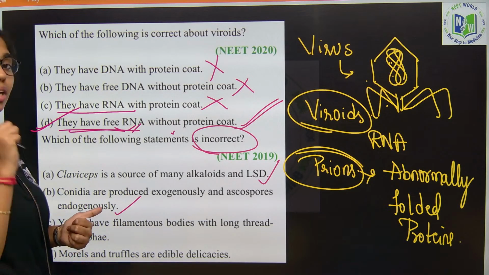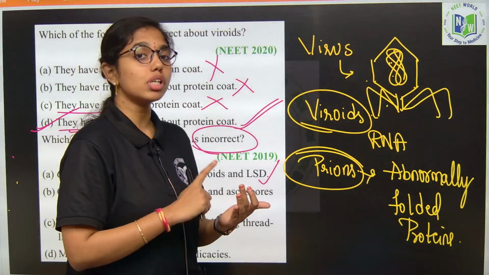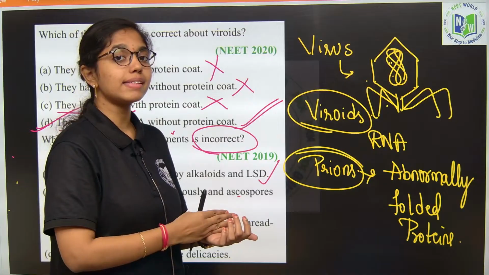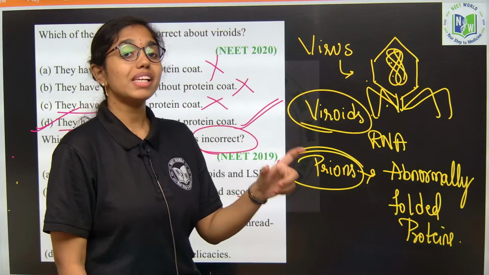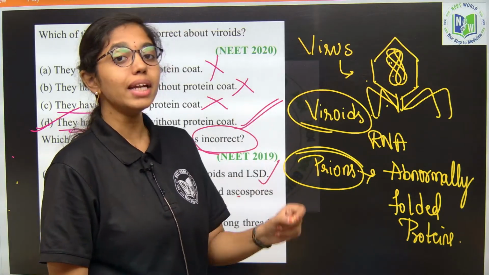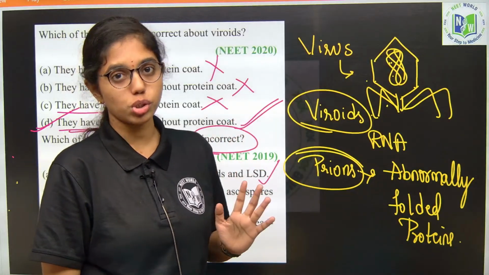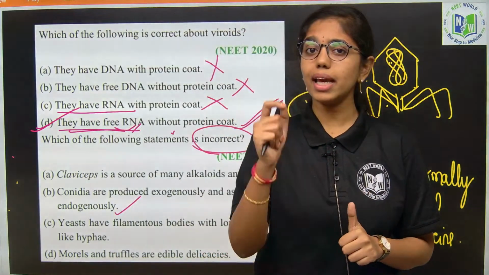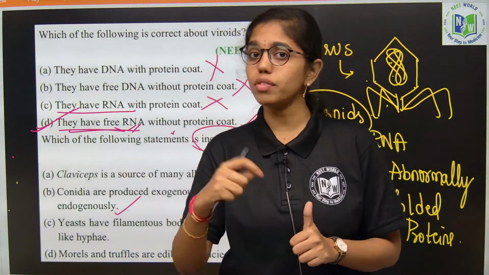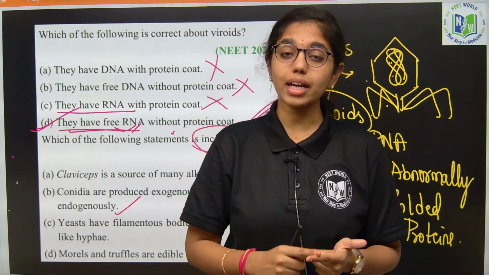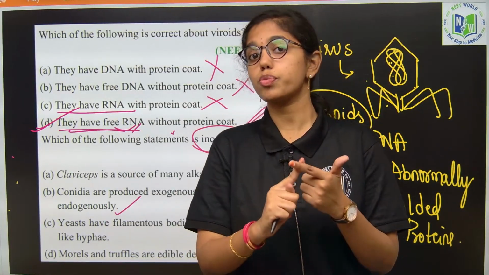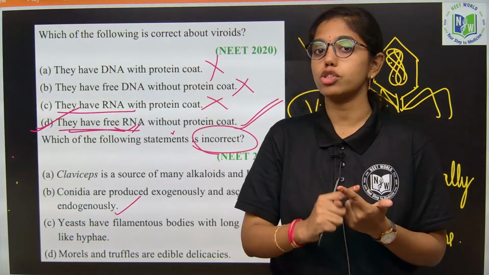Conidia are the only exogenously produced asexual spores. Ascospores are endogenously produced sexual spores. Basidiospores are the only sexual spores which are exogenously produced. Simple to remember, beta: Conidia is the only asexual spore which is exogenously produced. When it comes to sexual spores, basidiospores are the only sexual spores in fungi which are produced exogenously.